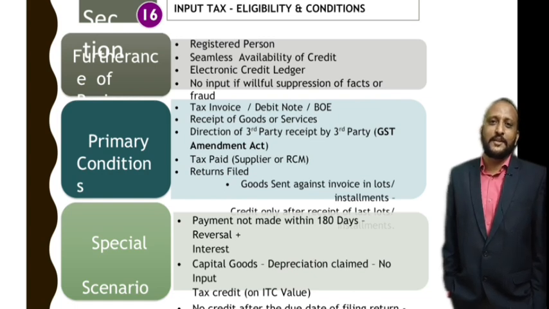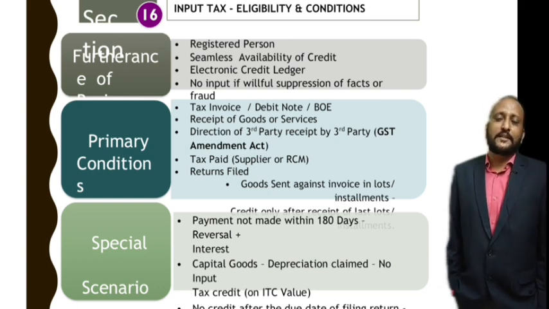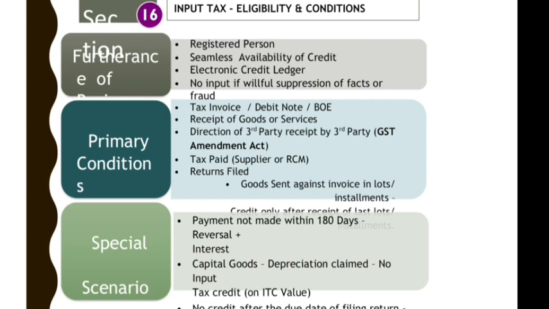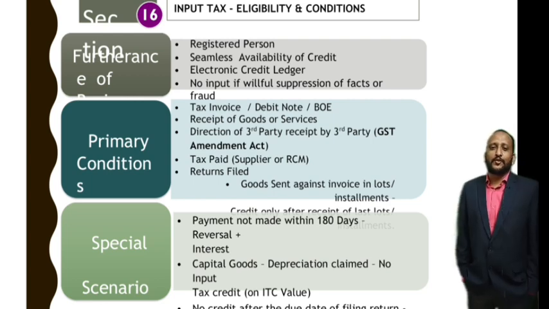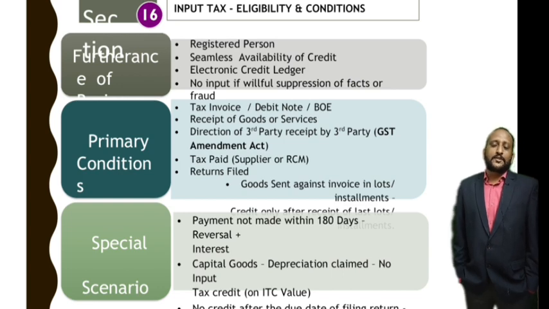And what are the special scenarios? Payment should be made within 180 days. Okay, it should be at least 180 days to avail this ITC. And for capital goods, if depreciation is claimed on the tax component, no such ITC will be given. And no credit will be given after the due date of filing the return following September. If the date of return is over, you can't claim the ITC for such supply or such transactions.